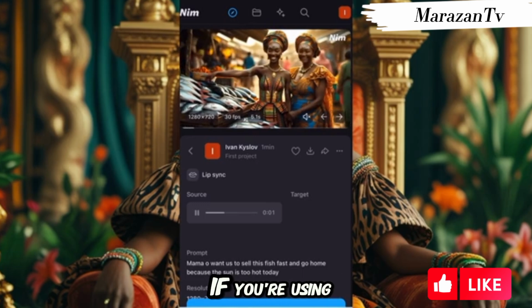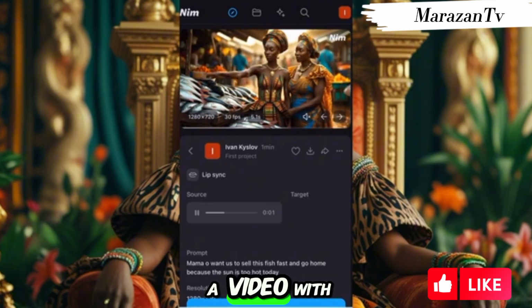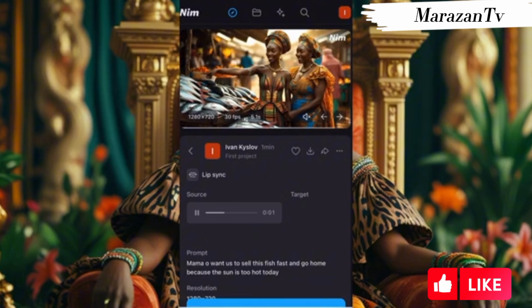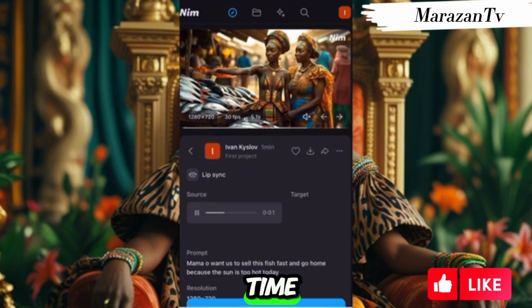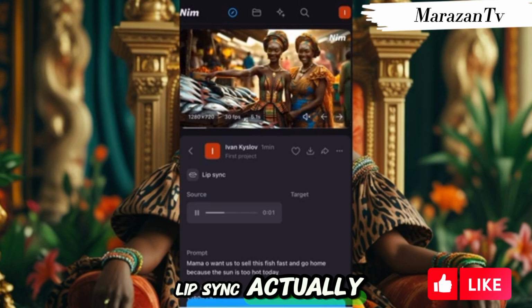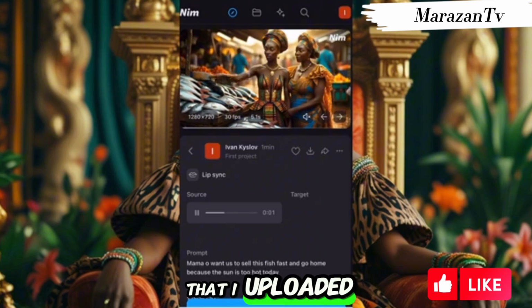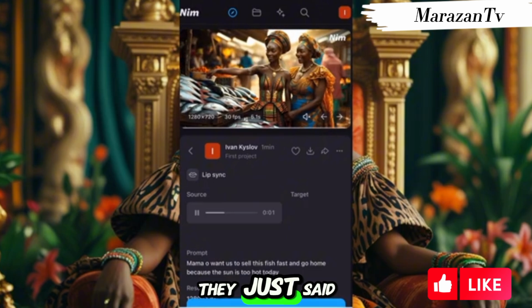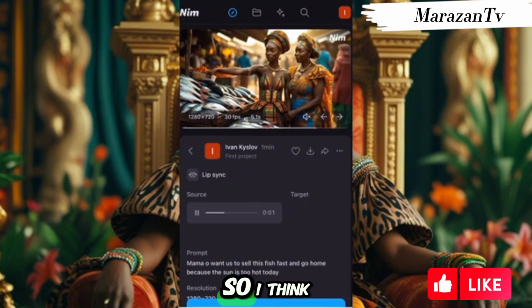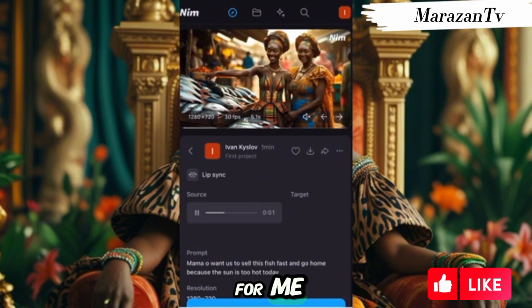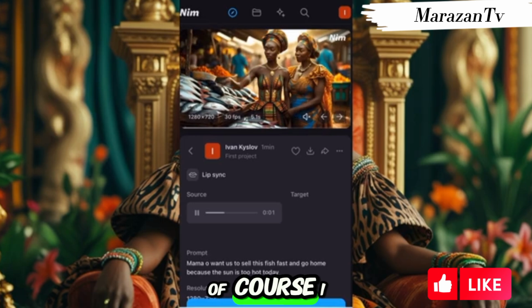Let's mute. Okay, I think this is good, right? But I'll advise, if you're using this app, you should use a video with one person, if you want to lip sync. Do it one person at a time, okay? But the lip sync actually works, and the audio that I uploaded was a little bit longer, so they just said the part that was supposed to be in the audio. So I think I like this. For a free app, of course, I like it.